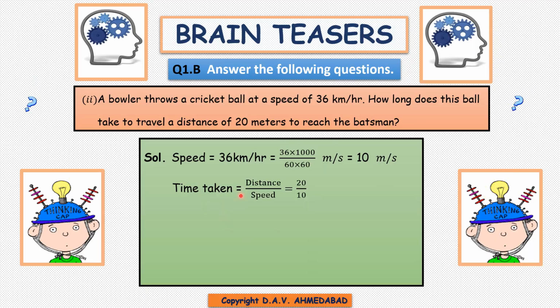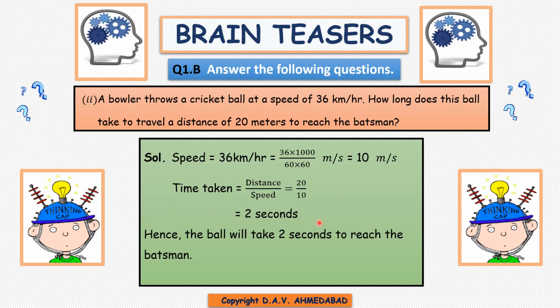Then time taken equals distance by speed. Distance is 20 meters, given in the question. Speed is 10 meter per second. So time taken is 2 seconds. Hence, the ball will take 2 seconds to reach the batsman. Now let's see the next question, children.